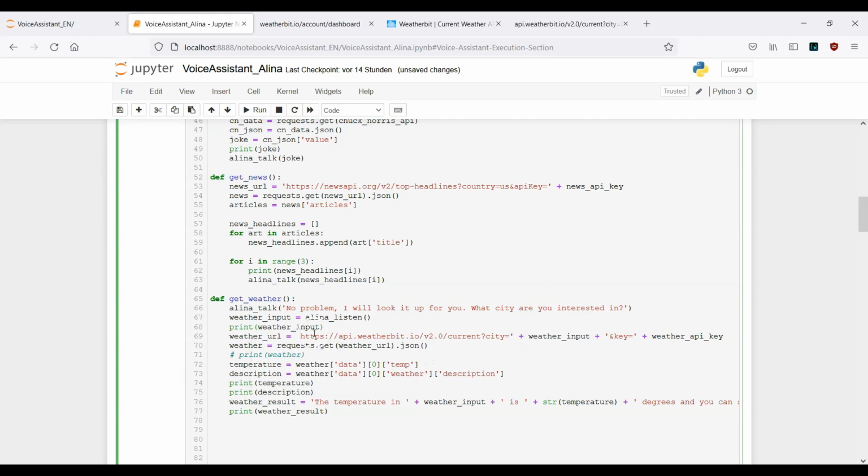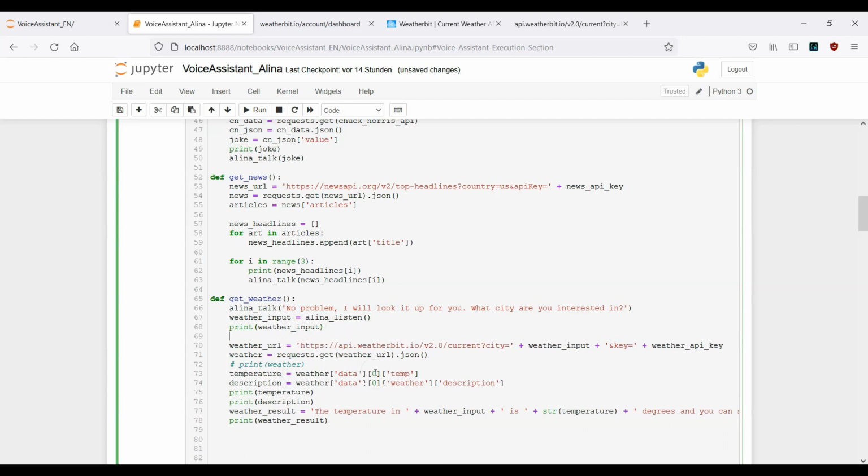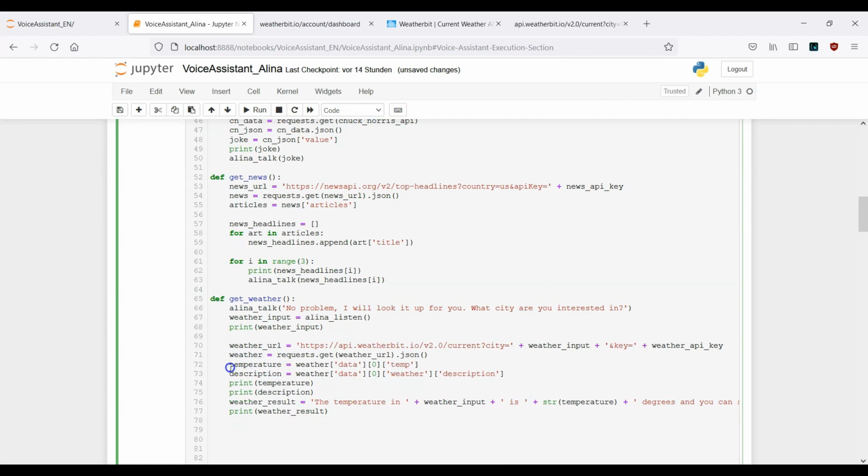This is it. And in the next step, when we work with the weather URL, what we need to do here is actually we can leave everything as it is. So we can leave this line here. We also can leave this line. This is fine. So temperature, so this can be removed, we don't need it. Then temperature is fine, description is fine.